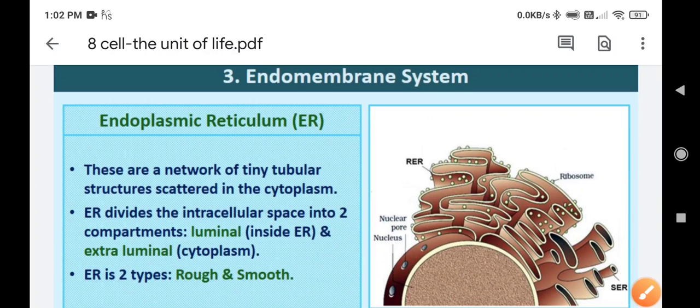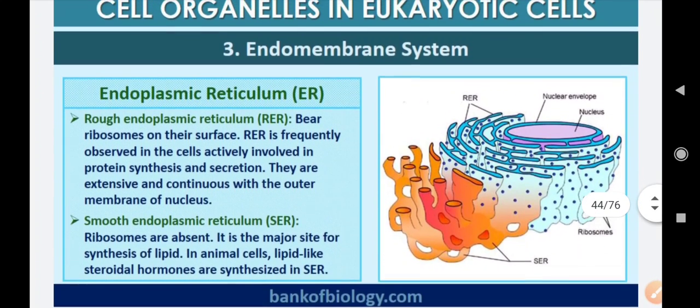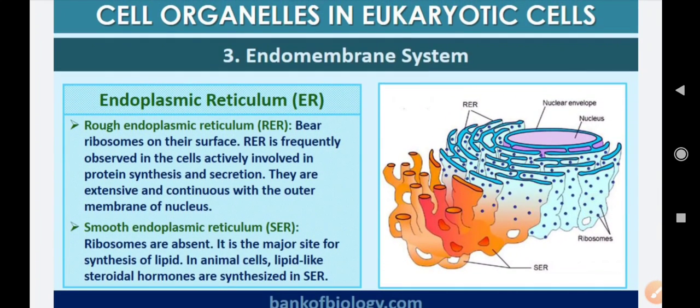Rough means the endoplasmic reticulum which has ribosomes. Those which have ribosomes present on their surface appear to be rough, because of the presence of tiny ribosomes on their surface.